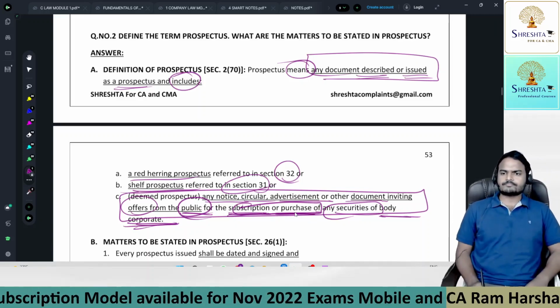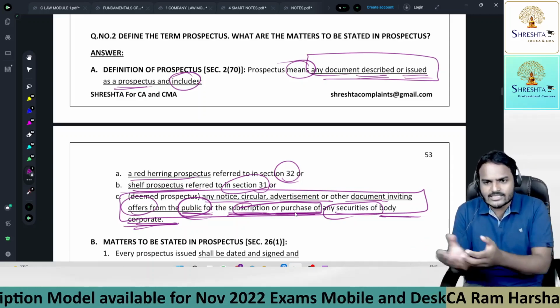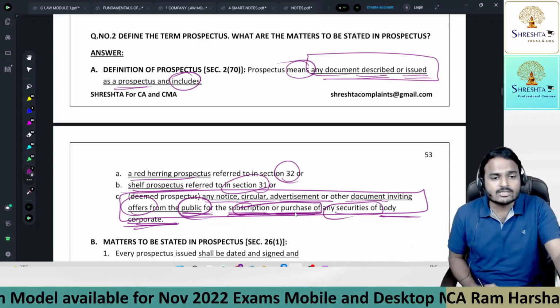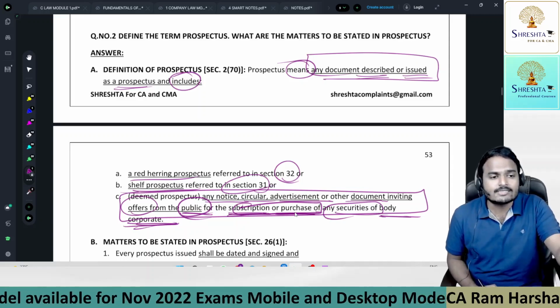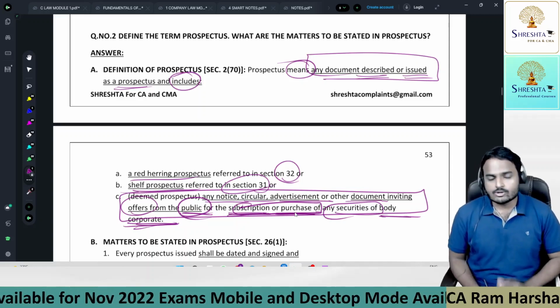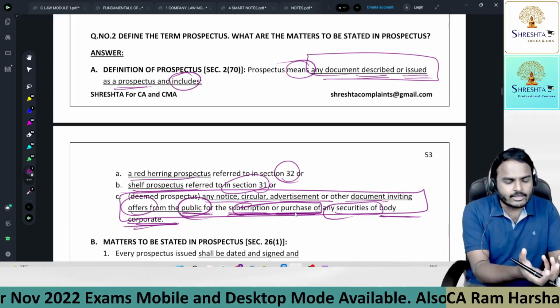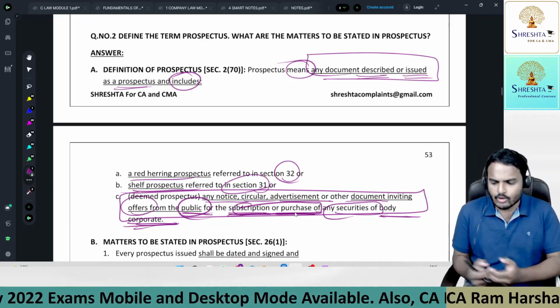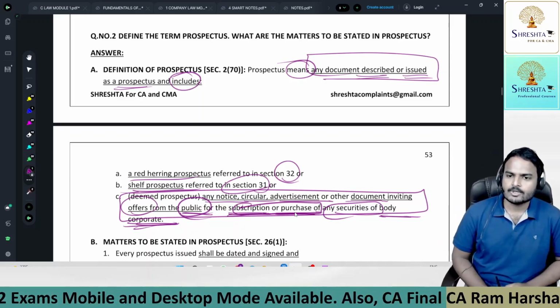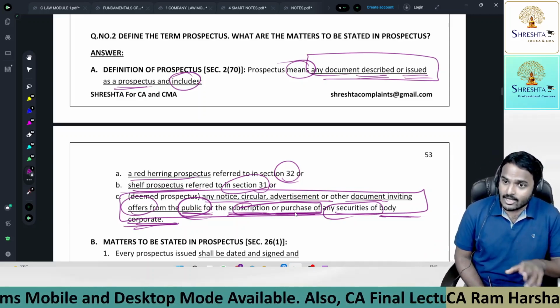Just now I told you, when existing members are offering shares, and when you are purchasing those shares, we use the word sale, purchase. So there is no impact on the financial statements of the company. Simply in the hands of the company, cash inflow, cash outflow, purchase. So that means OFS is covered.